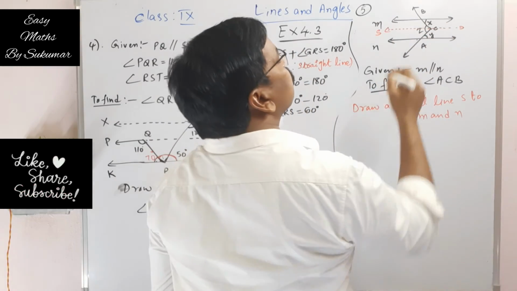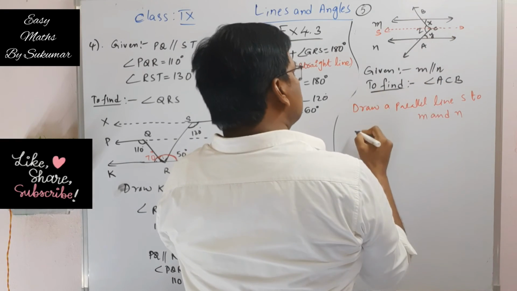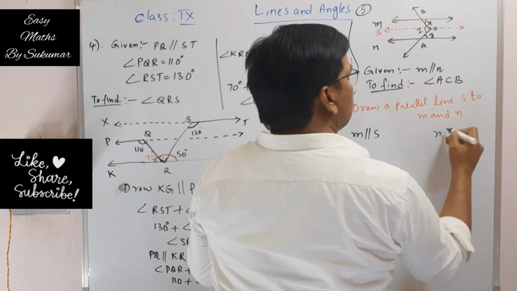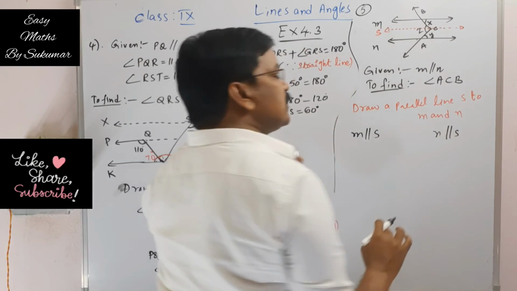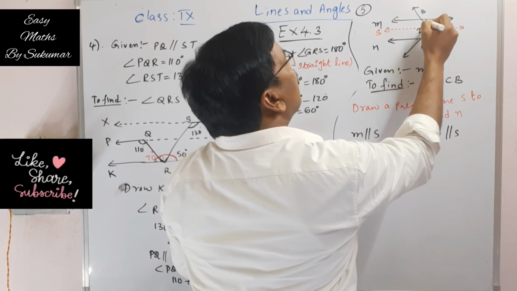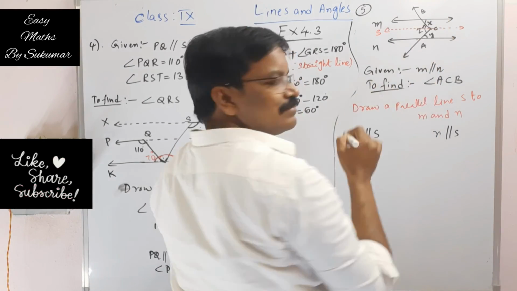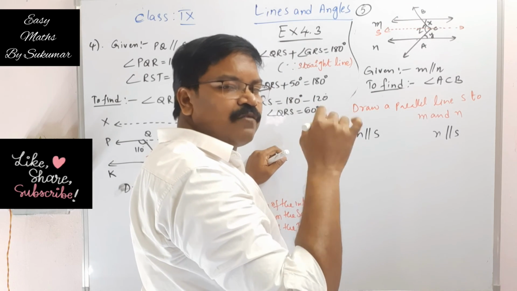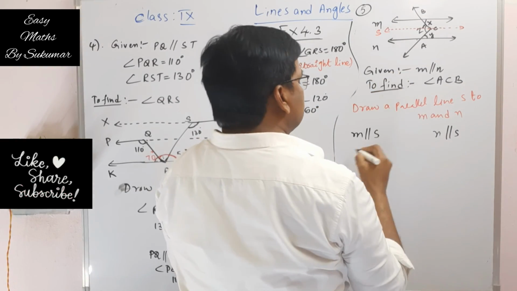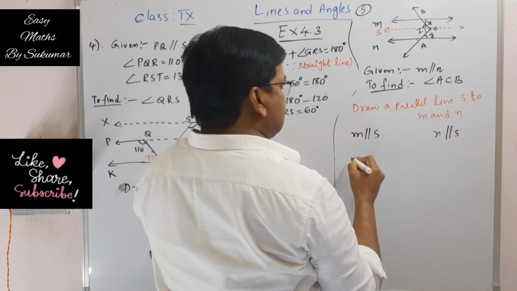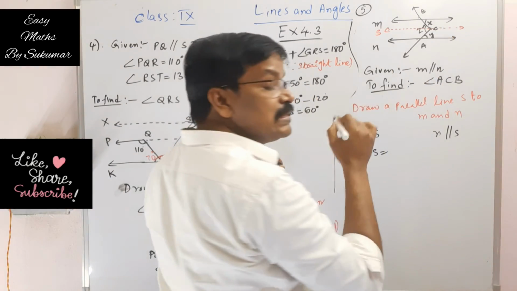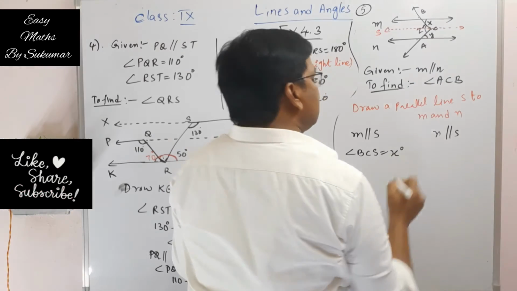Okay, now since m is parallel to S and n is parallel to S, this m is parallel to S, therefore this angle x should be equal to this angle, some part of angle Z. So that can be written as angle BCS is equal to x degrees.